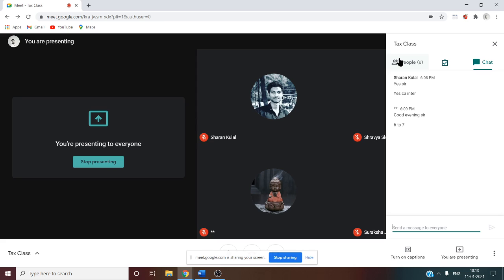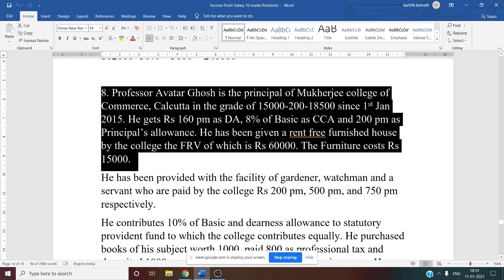Next thing, grade pay calculation, we have to do one working note. Then DA per month is given, we have to do it for 1 year, so 160 into 12. Then 8% of basic CCA, so for that 8% of basic we have to do the working note. Principal's allowance 200 per month is given, for 1 year we have to calculate, into 12. Now next thing, rent-free furnished house by the college. The FRV, fair rental value, is 60,000.